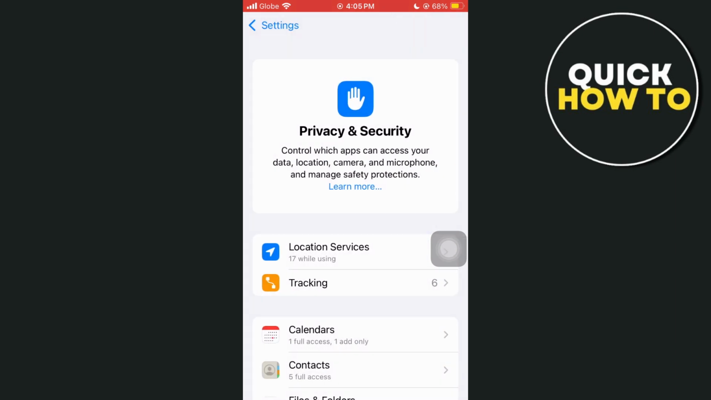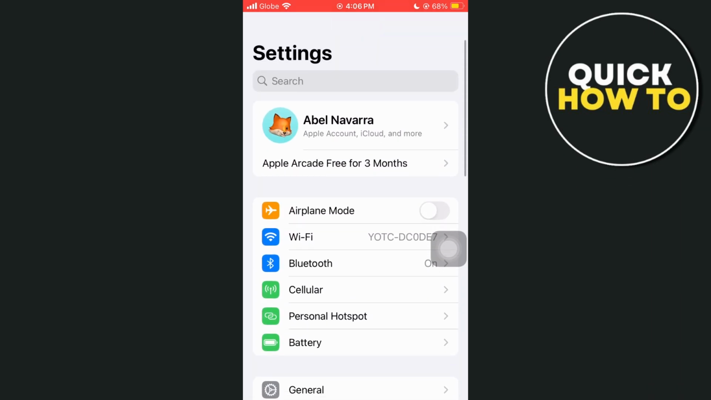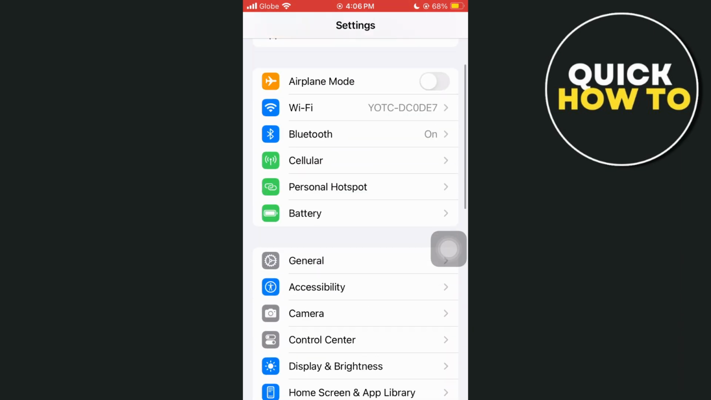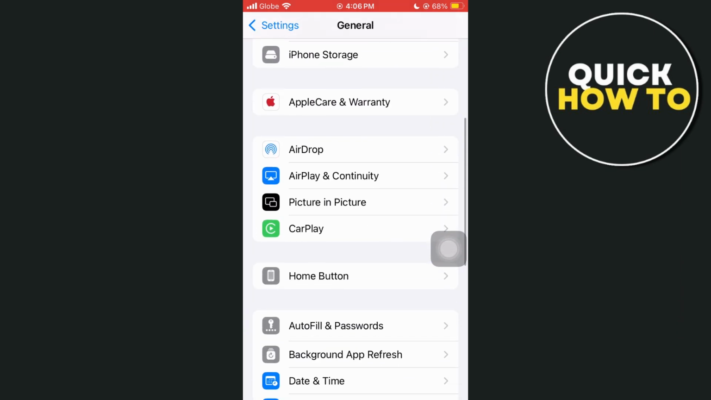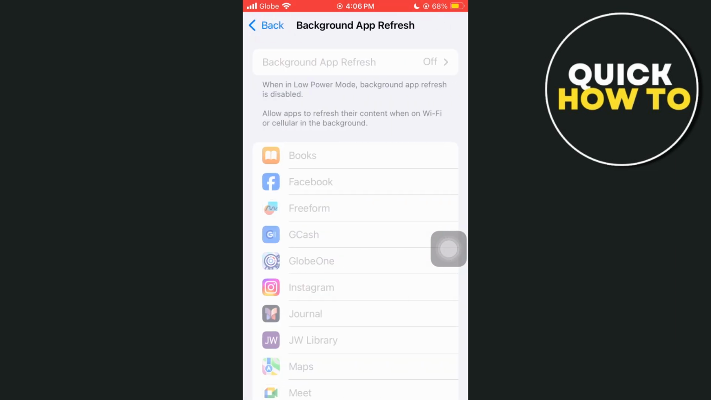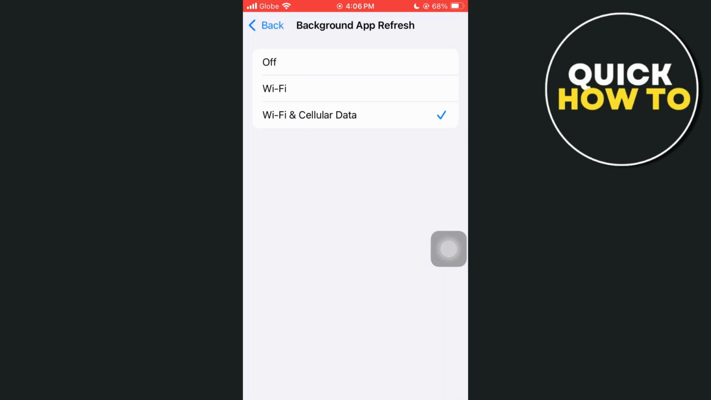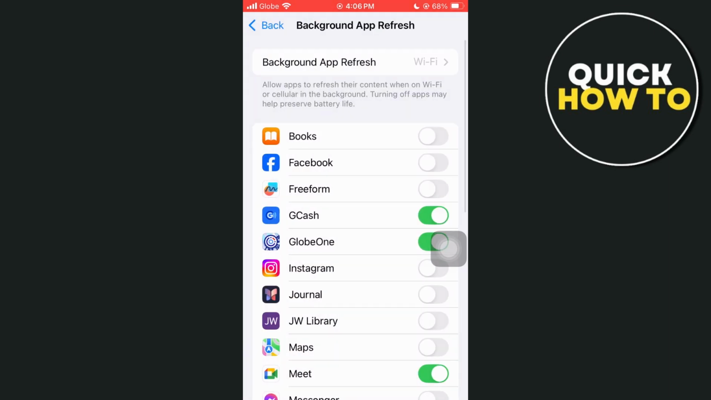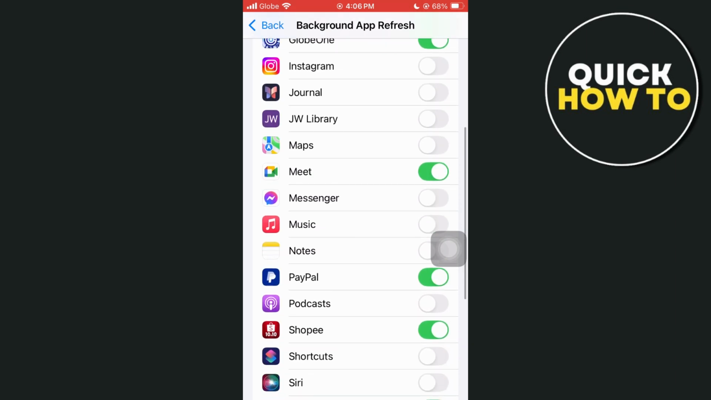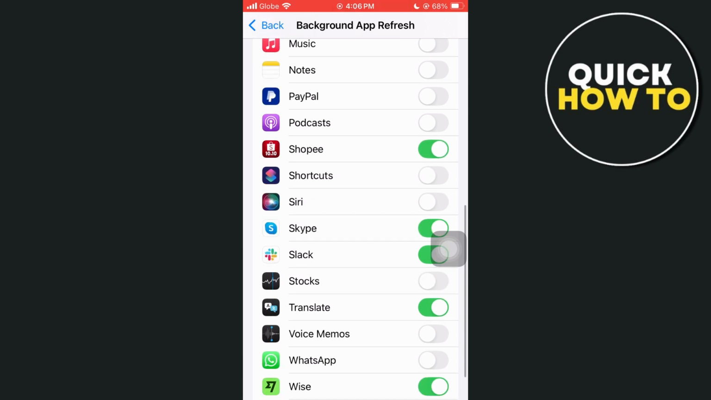Now the third option that you can do is disabling your Background App Refresh. So go back to your settings, and from here go to General, and on General scroll down and find Background App Refresh. Basically you just have to turn this off so it should fix the issue. Right, so I'm going to turn off my low power mode and just select Wi-Fi, or turn this off, or go to the specific app where you want to disable this background app refresh.